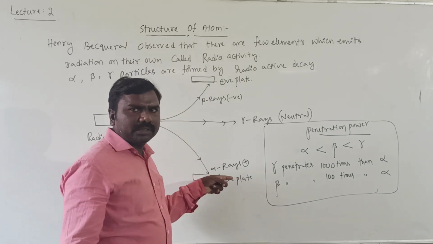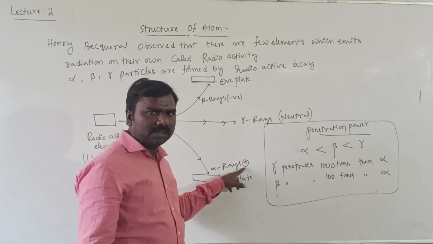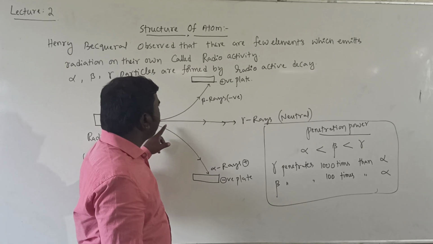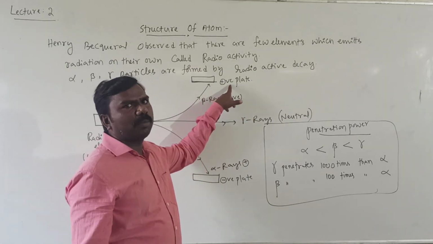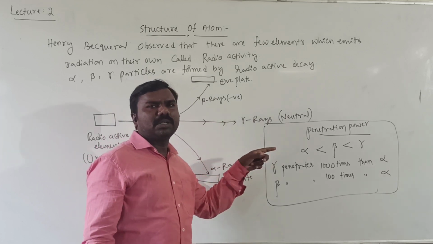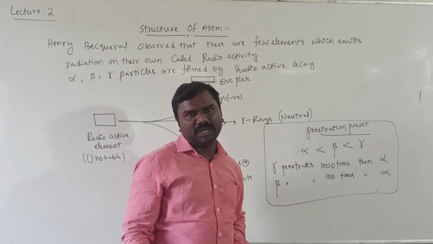One is alpha ray, it deflected towards the negative plate, it means it is positively charged. Positive charge is only attracted towards a negative plate. And it emits other negatively charged particles moving towards the positive plate, those are beta rays. And there is no deflection because of no charge, that's why these are called gamma rays, these are neutral.